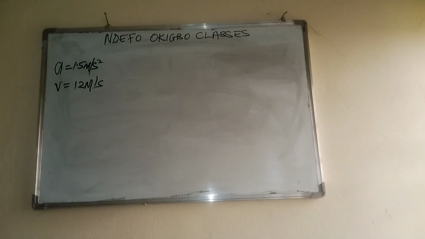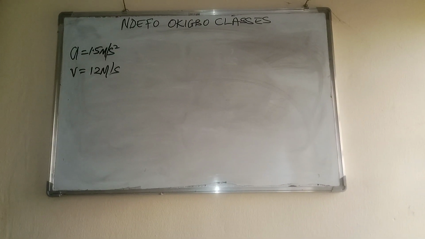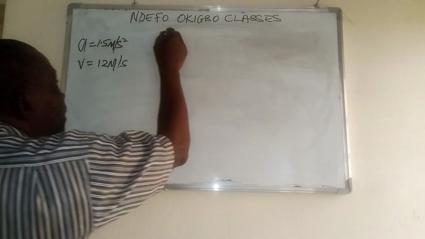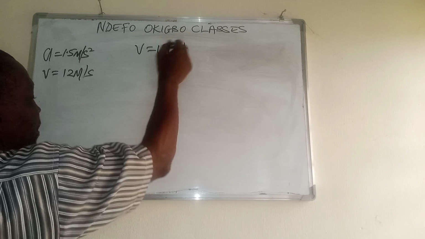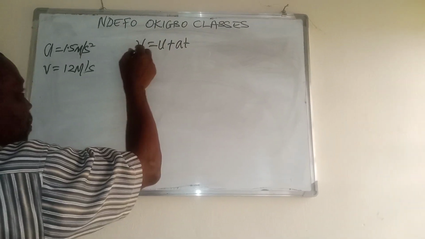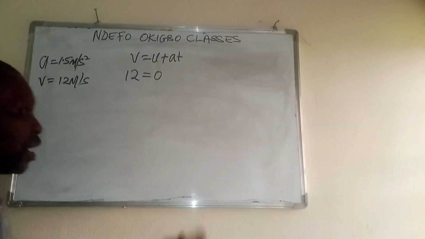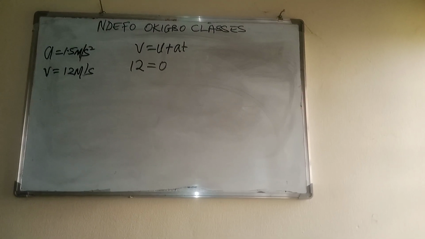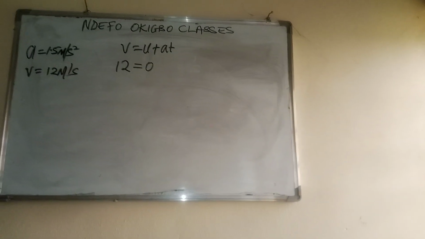So first, to get the time, I can use the first equation, which is V equals U plus AT. V is 12. U is 0 because the wood was lifted from the valley. That means the wood was at rest when it was lifted, so the initial velocity will be 0.